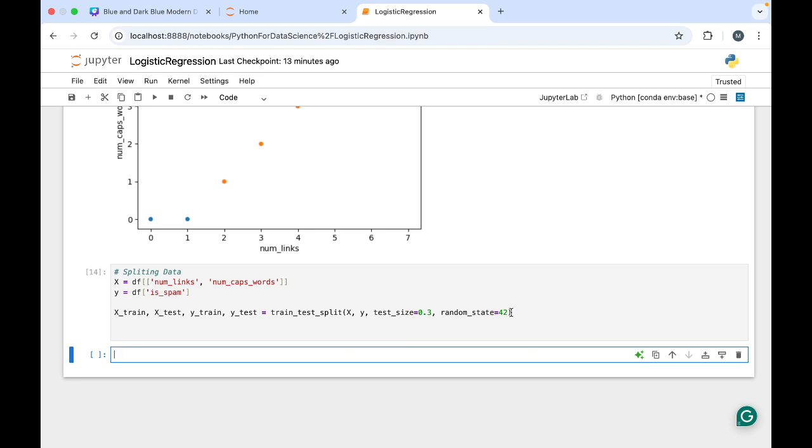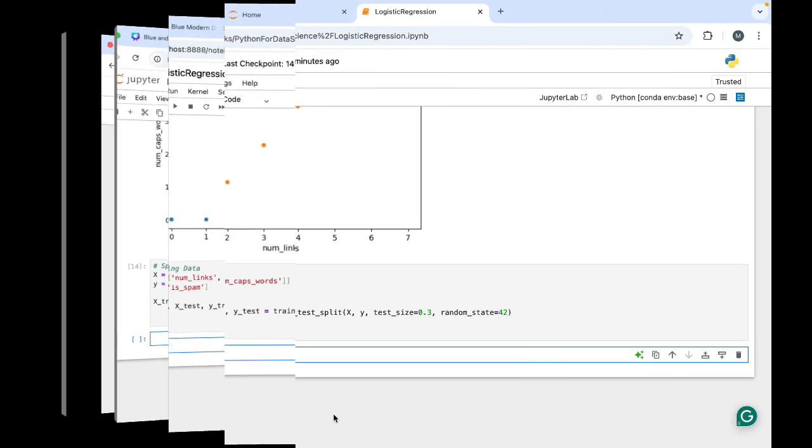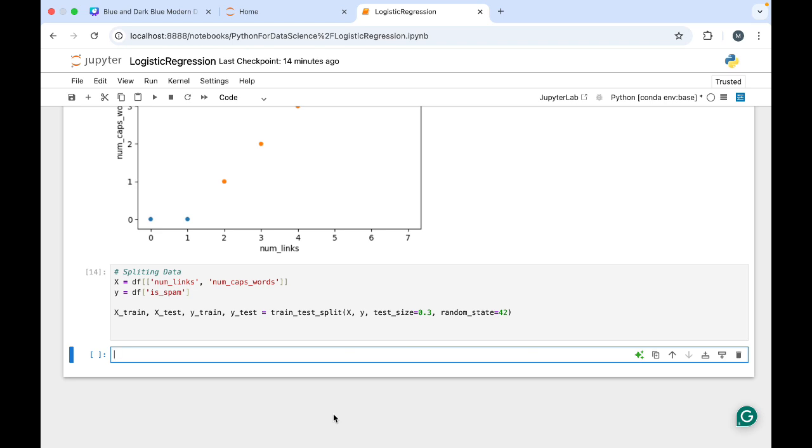That is why this random state is mentioned. It is not that much important, but we have to mention it. Now we have split the data. We now know what X is, what the independent and dependent variables are. All the things like libraries and dividing the data in order, we have done.